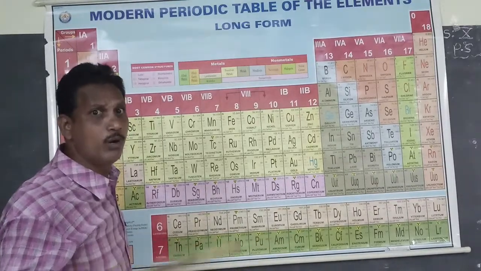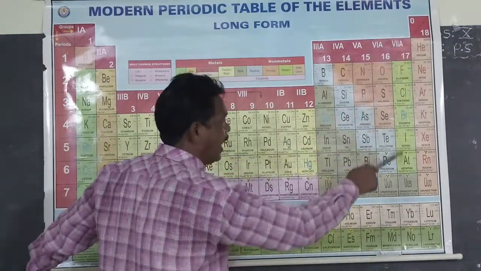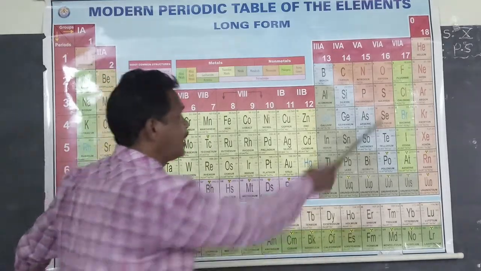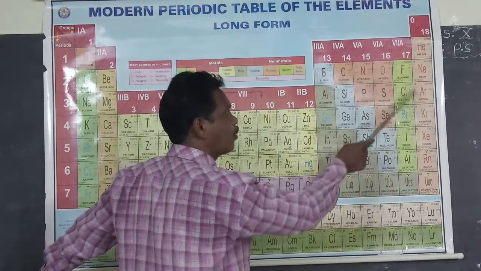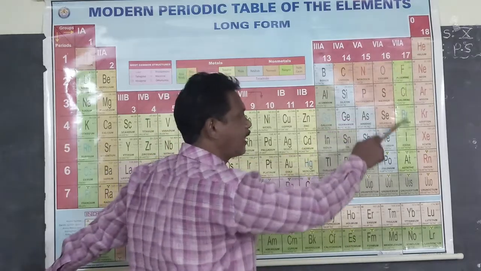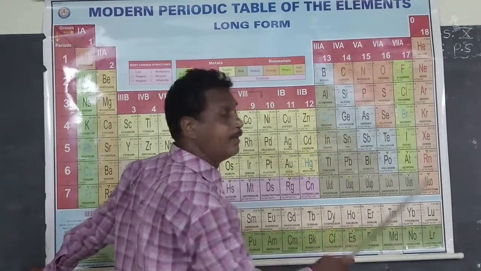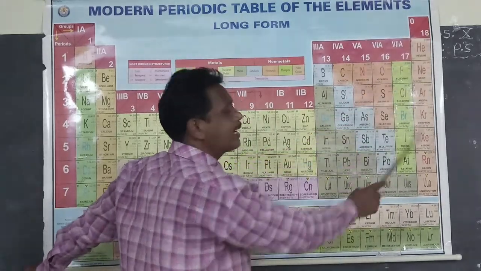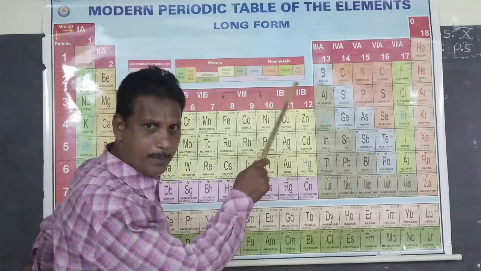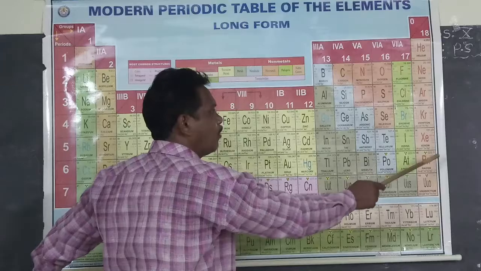Chalcogen family. Seventh A group elements are called the halogen family: fluorine, chlorine, bromine, iodine. Most important, students. Eighth A group, 0 group, means here eighth A. Eighth A group elements are called the inert gas family. Inert gas, most important. Inert gas family: helium, neon, argon, krypton, xenon and radon.